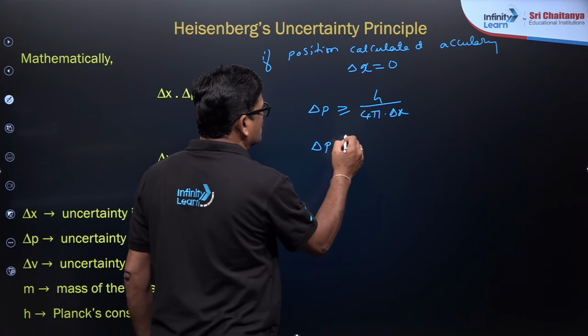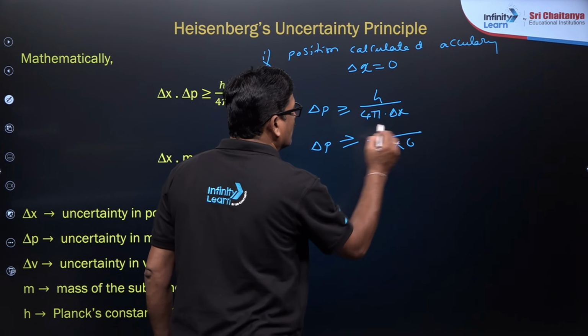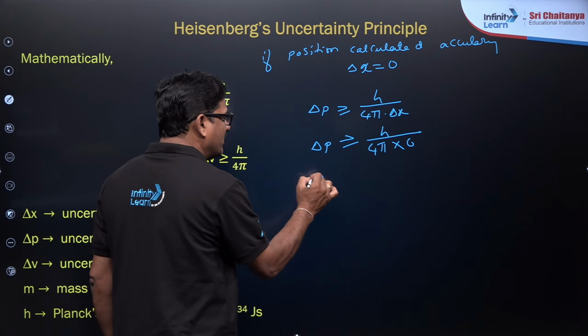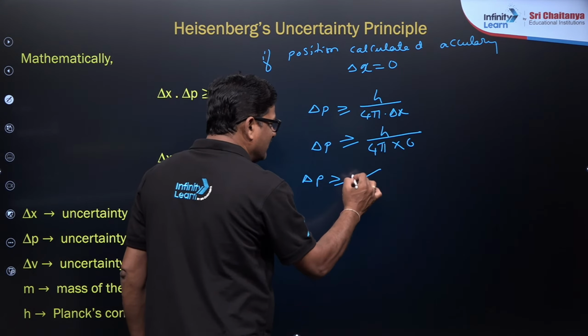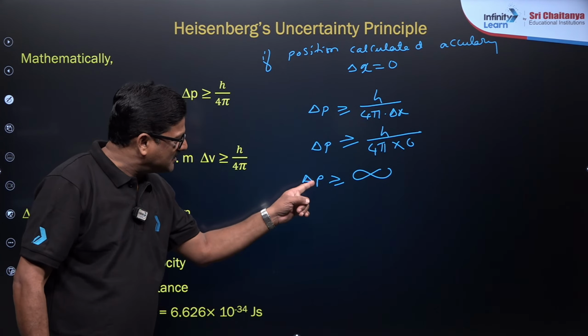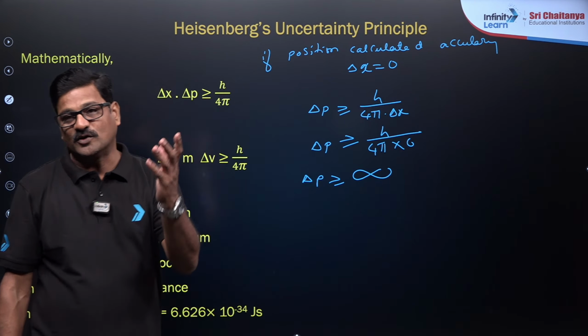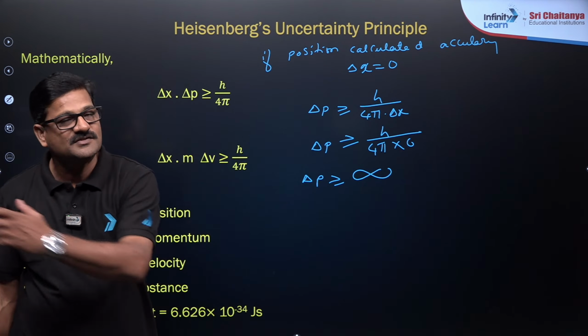So delta p should be greater than h by 4 pi into 0. Anything by 0 is going to be infinity. Can you believe it? Some value is greater than infinity. Mathematically, is this value permitted? Of course it is not permitted. Therefore, once you measure the position accurately, you can't measure the momentum, and vice versa.